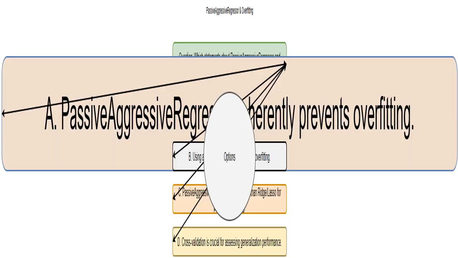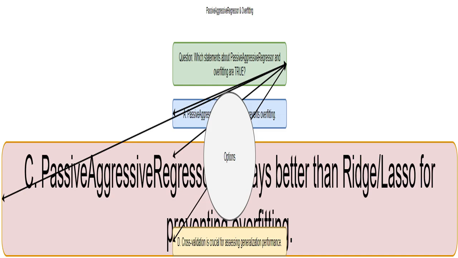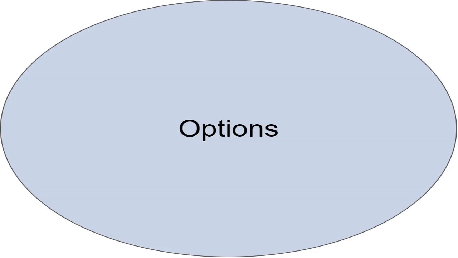This is false. While the PassiveAggressiveRegressor's iterative updates can help in some situations, it doesn't inherently prevent overfitting. It needs regularization, via the C parameter, and other techniques to handle overfitting effectively. This is false. No single model is universally superior for preventing overfitting. Other regression models, like Ridge and Lasso, have built-in regularization, and which one performs best depends on the specific dataset and problem. These are the choices given in the multiple choice question.